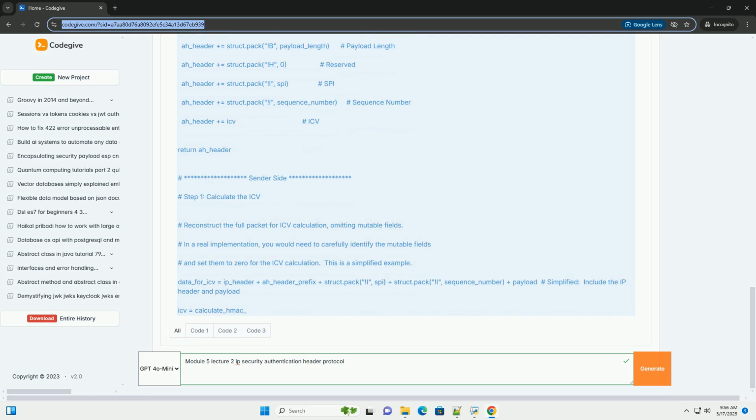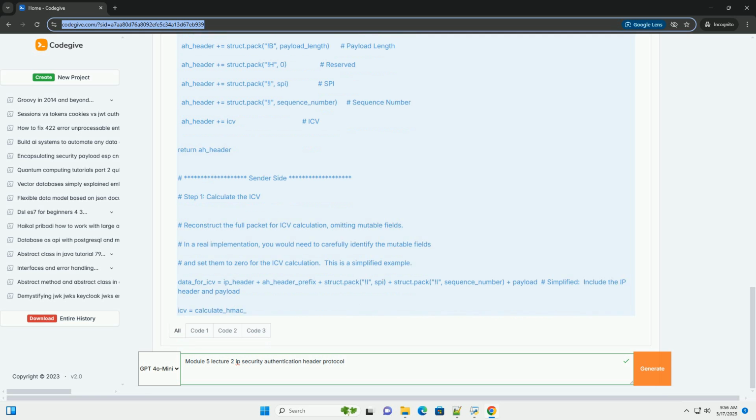Mutable field handling: the need to carefully handle mutable IP header fields adds complexity to the implementation. NAT traversal issues: AH can have issues traversing NAT, network address translation, devices because NAT often modifies IP header fields, which would invalidate the AH signature. ESP is generally preferred in environments with NAT.